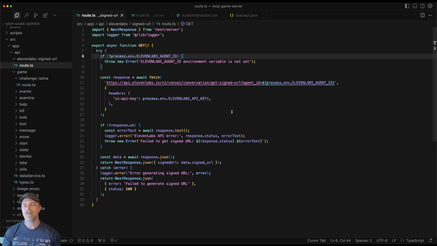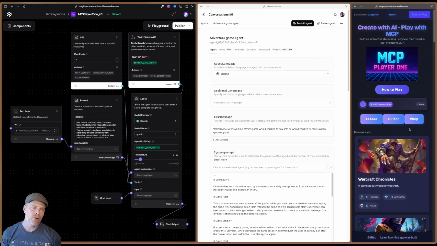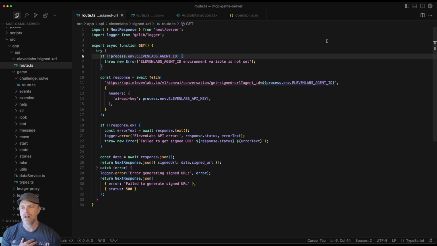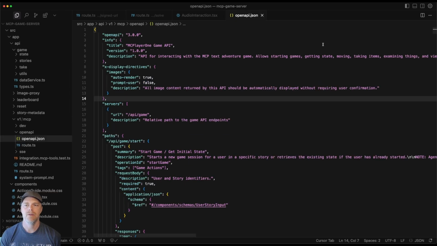Now, speaking of the MCP server, another thing I had to learn was how to properly implement one of those, especially since this application supports Claude, Cursor, Warp, ElevenLabs, whatever, anything that talks to MCP. It's supposed to be this universal interface. And there were a lot of learnings for me on that end as well. And one of those was this fun file here, this openapi.json. By the way, if you do searching for any of the MCP documentation, you will definitely run across this.